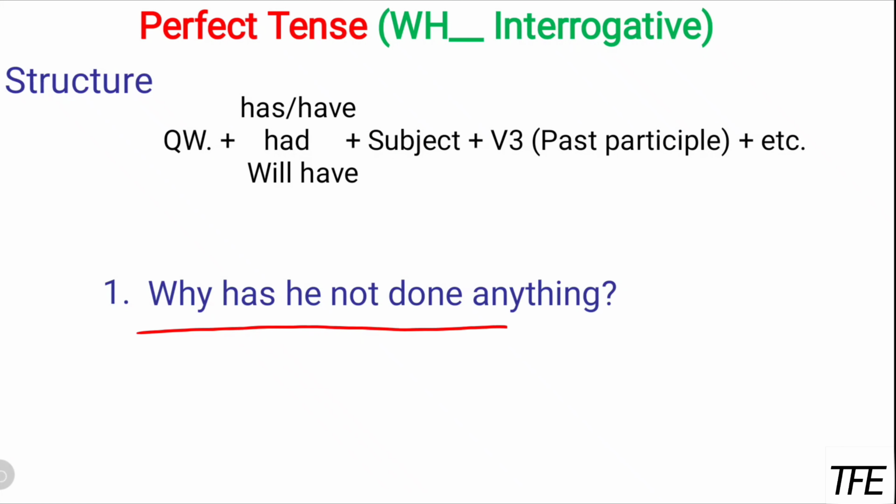Why has he not done anything? Here you can see that we have used "why has he not done anything", because here we want to know the reason. He should be done with the task, but he's not done.